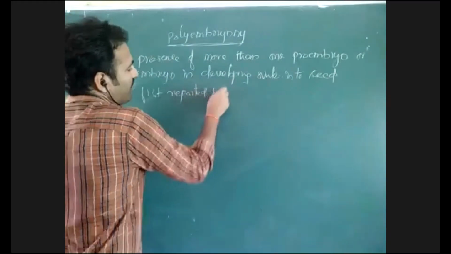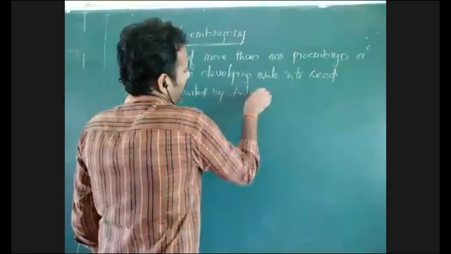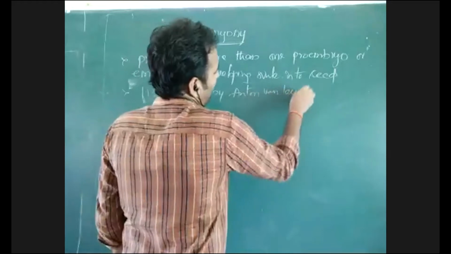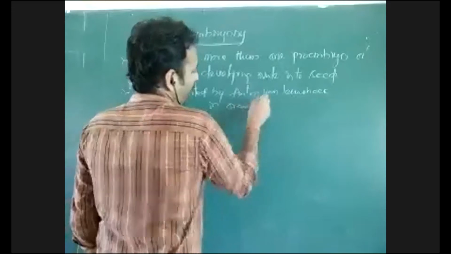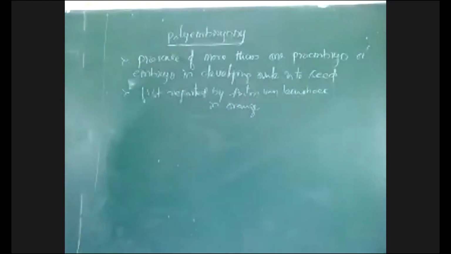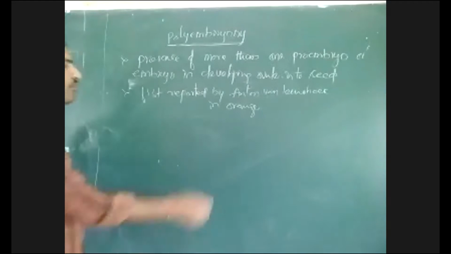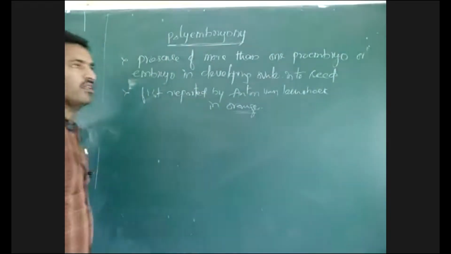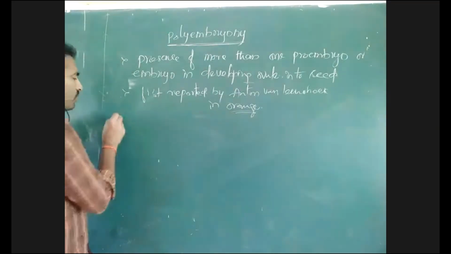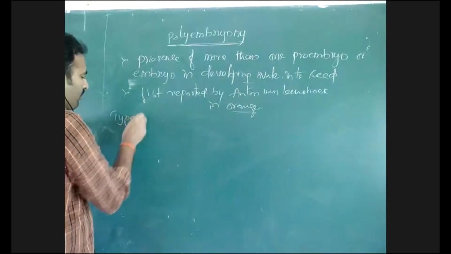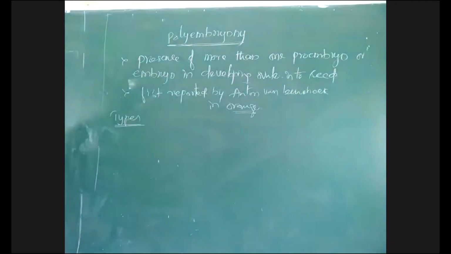This was first reported by Anton van Leeuwenhoek in orange. Why is there formation of more seeds in orange? That he found. In orange seeds, how there is formation of more than one proembryo, that he observed. So that we can say polyembryony. So what are the reasons or methods or types that give polyembryony?